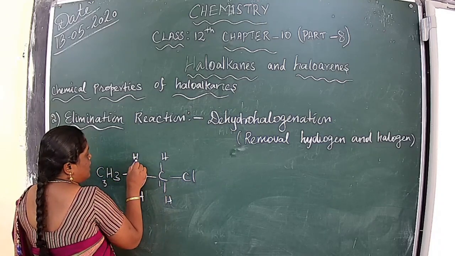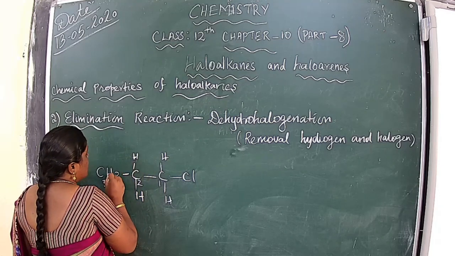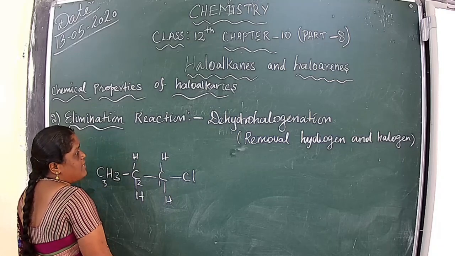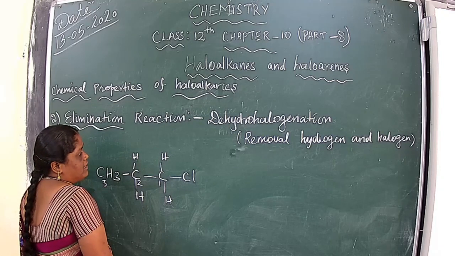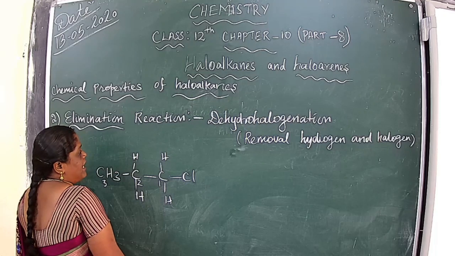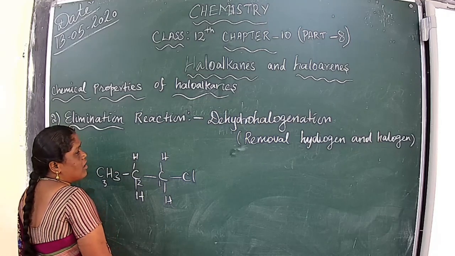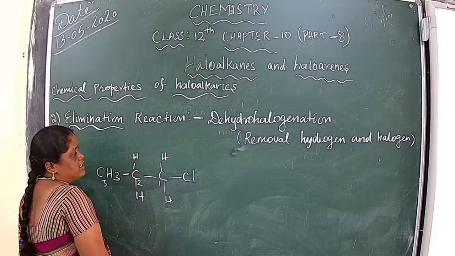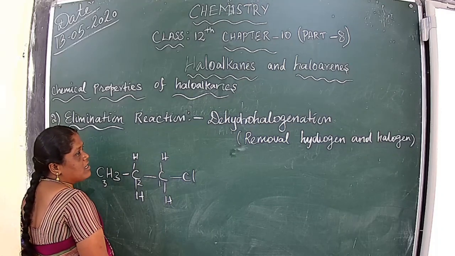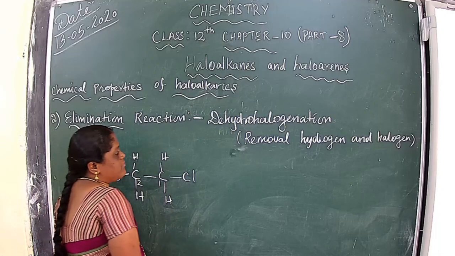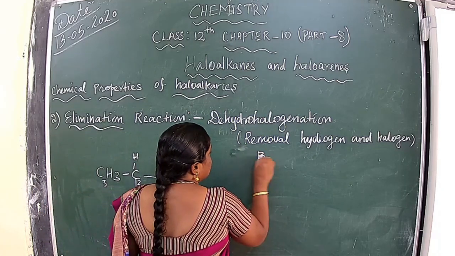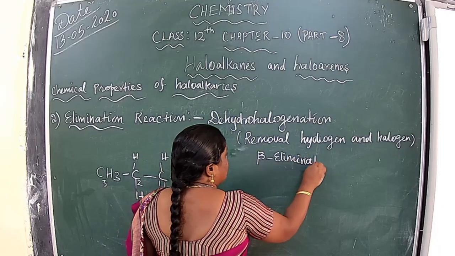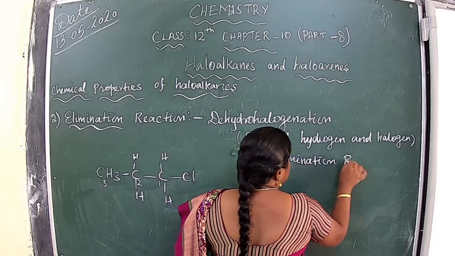The hydrogen we can take from the beta carbon atom. That's why it is called a beta elimination reaction.